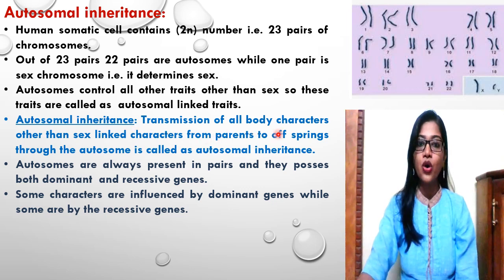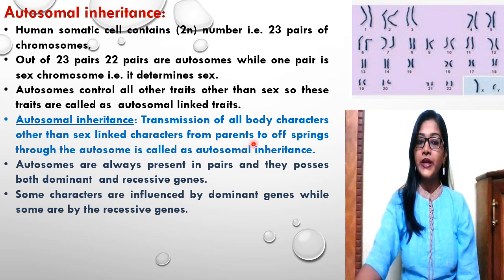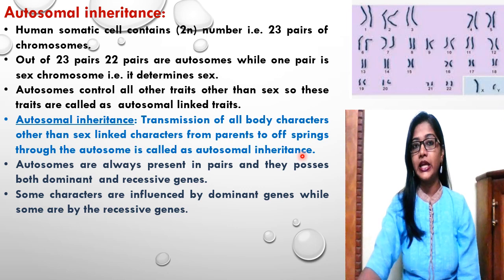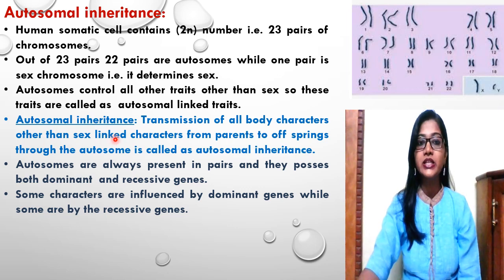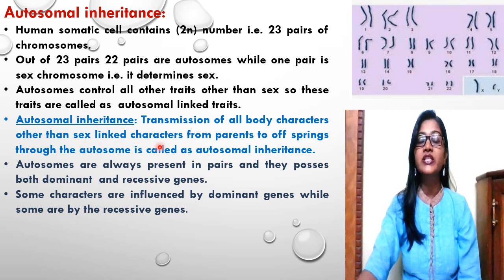So what is autosomal inheritance now? Transmission of all body characters other than sex-linked characters from parents to offspring through the autosomes is called autosomal inheritance. So when there is transmission of all the body characters from parents to their offspring, only sex-linked characters are not passed. All that passing of characters is known as autosomal inheritance.